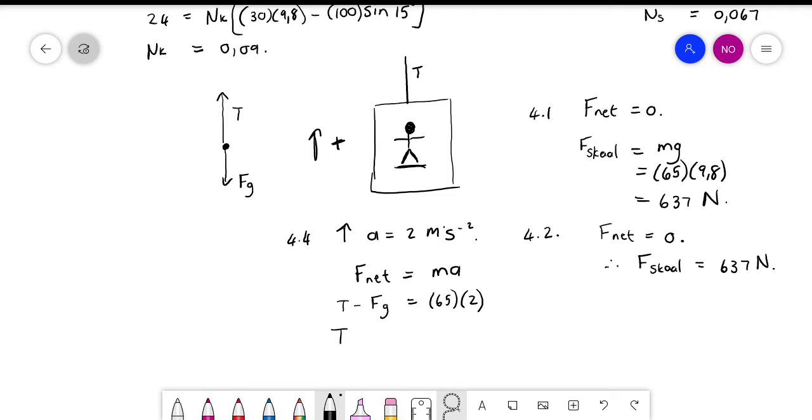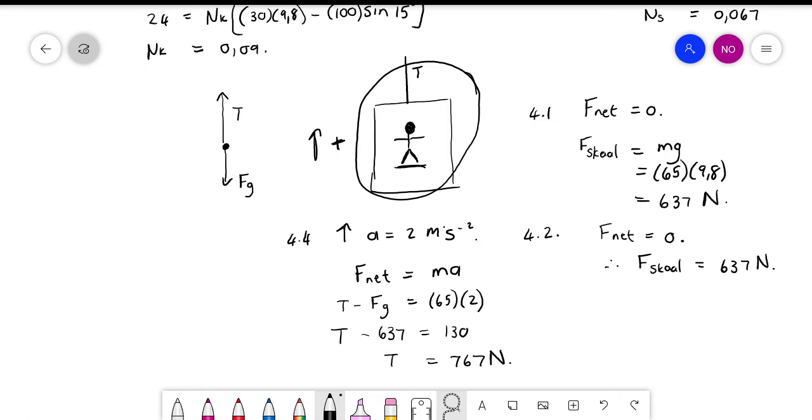So T is what we want to calculate now. And this one is still equal to 637. Dit het nog glad nie verander nie. And that is equal to 130. So T will be equal to 767 Newton. Okay. Dis weird, maar jy moet amper dink aan hierdie hele ding as 'n eenheid. So die skaal en die huisbak en die spanning op die tou en alles van hulle sit mos aan mekaar vas. So die spanning op die tou is geconnect aan die skaal. So dit gaan dan dieselfde wees.